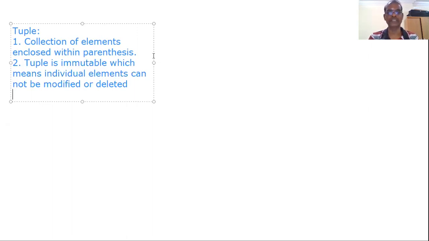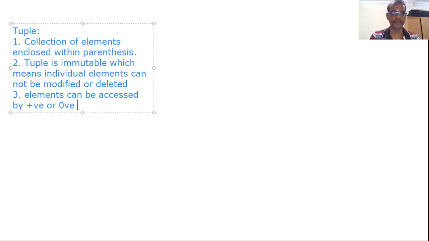Next one, just like list and string, elements of a tuple are accessed by positive or negative index. So tuple is a collection of elements enclosed within parentheses. Tuple is immutable, which means individual elements cannot be modified or deleted. Elements can be accessed by positive or negative index.